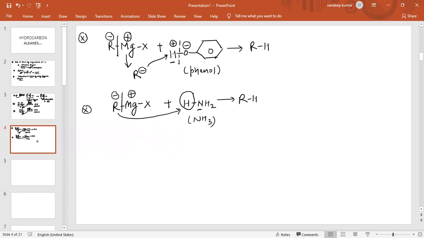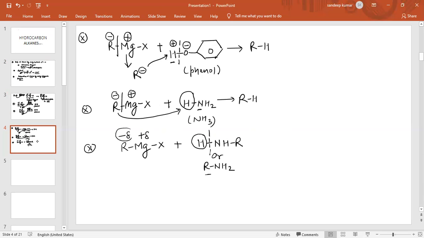Now see the next reaction. All reactions are important. See, when Grignard reagent reacts with amine, I am writing the amine in this form, HNHR. Again, the amine formula is RNH2, so I have written the amine in the form RNHR because of this acidic hydrogen. Because of this acidic hydrogen, the bond will break in such a way that magnesium will acquire partial positive and R will acquire partial negative.